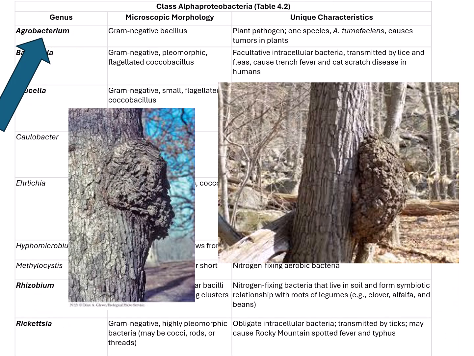And I wanted to show you an example of those tumors that can be caused by Agrobacterium infecting plants. We often see them when we go walking or hiking. So next time you're hiking or walking around trees, see if you can see any of these tumors.